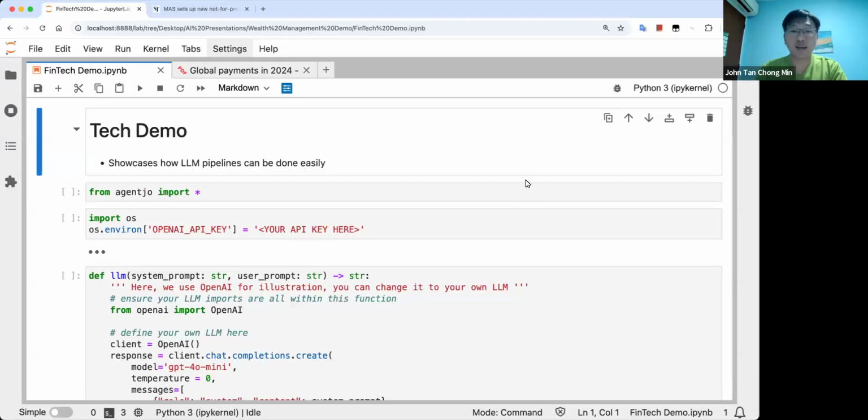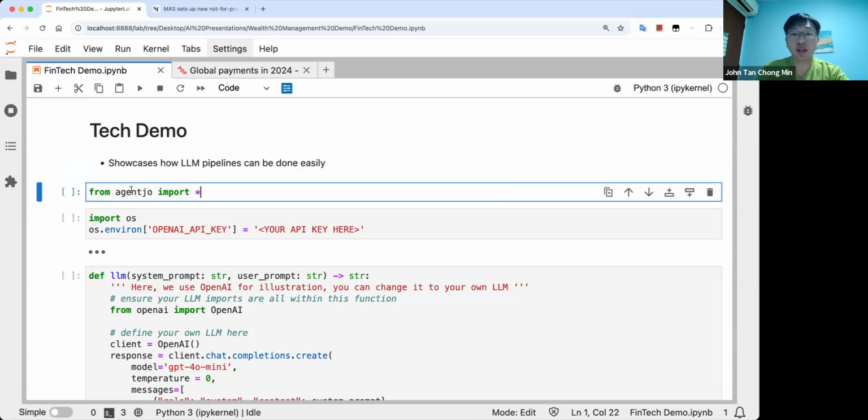Hi everyone, and today I'm pleased to show you a tech demo with AgentJo. So, recently people have been asking me, hey, could you do something practical with AgentJo? So here's a showcase of how to do something related to FinTech with AgentJo.